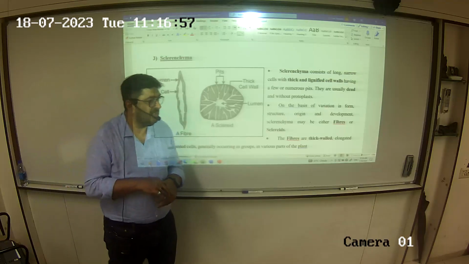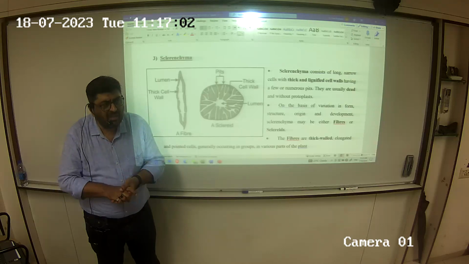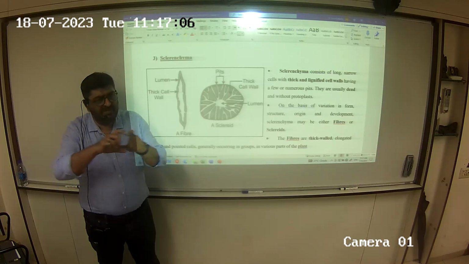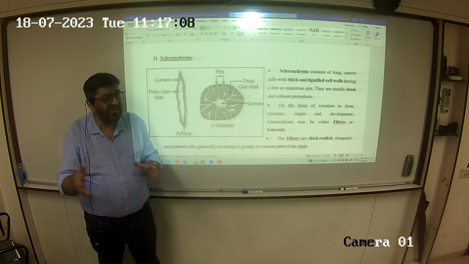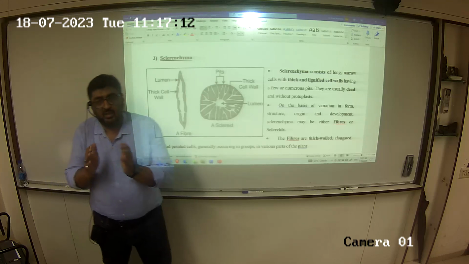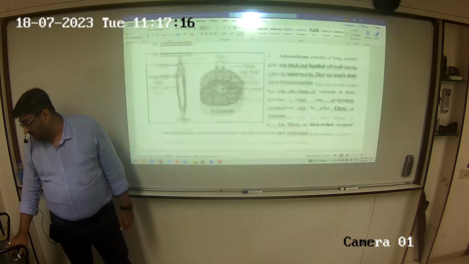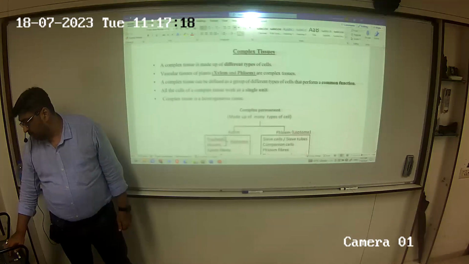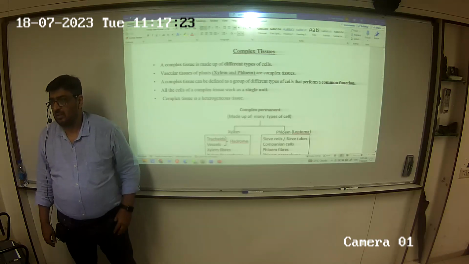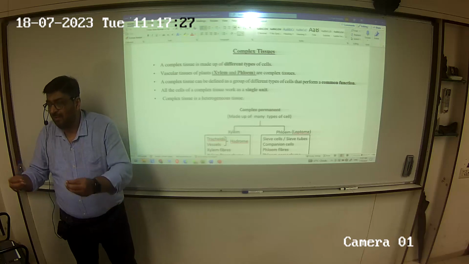Sir, in collenchyma there is a line, it is found in homogeneous layers. What does it mean? The very same layer, it comes along with other cells, together. Now we have to start with the complex tissue. Sir, in collenchyma it is written that they assimilate food when they contain food. Obviously, they assimilate food when they store, they prepare.